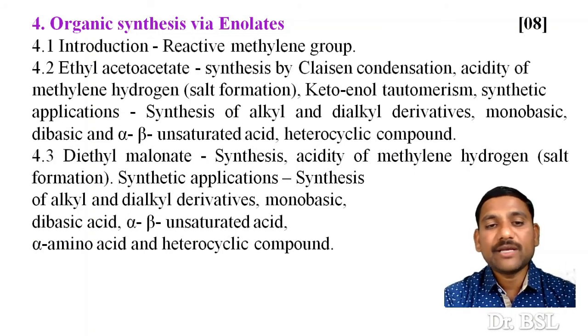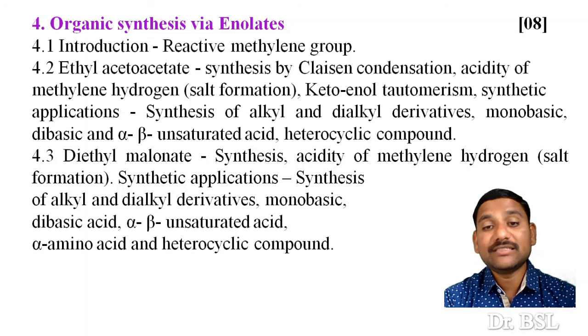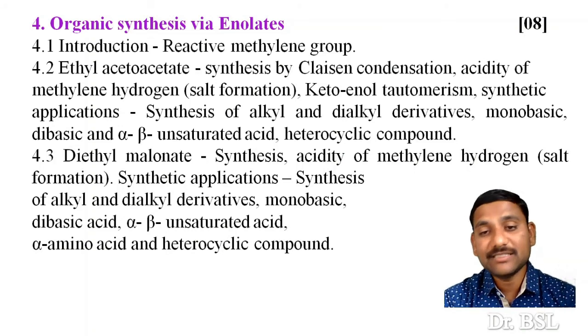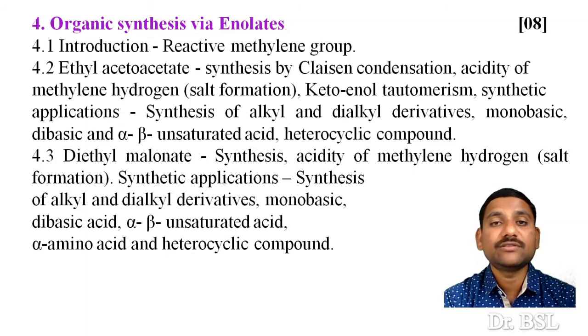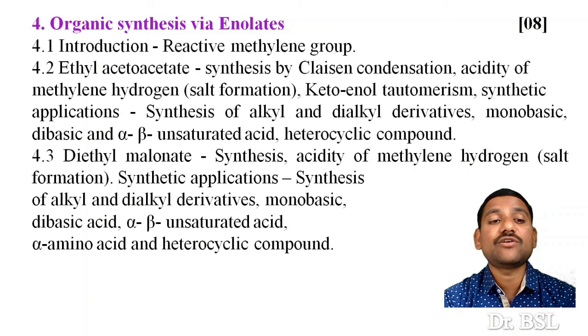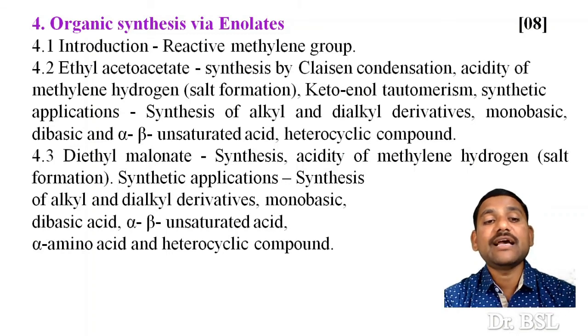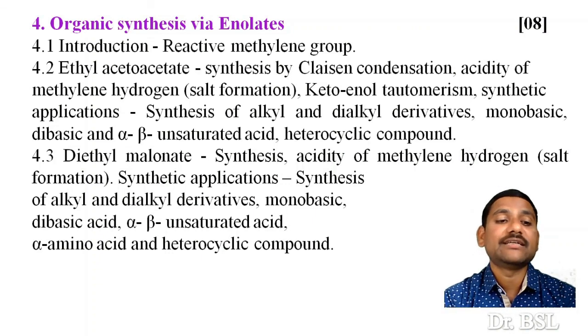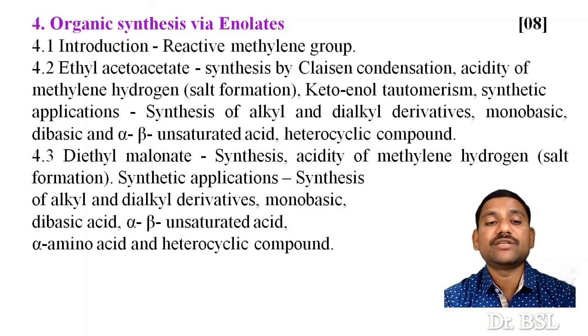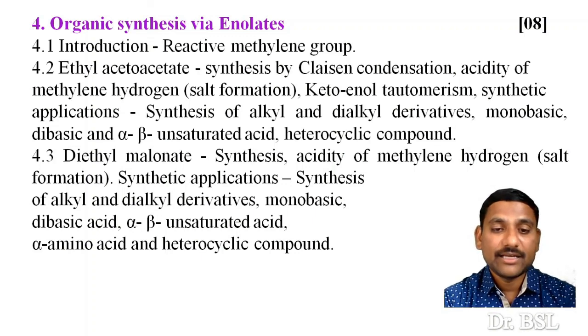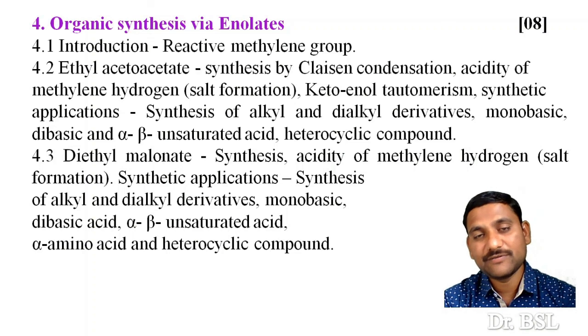And in diethyl malonate, the synthesis, acidity of methylene hydrogen, that is salt formation, synthetic applications, in synthetic applications synthesis of alkyl and dialkyl derivatives, monobasic, dibasic acid, alpha beta unsaturated acid, alpha amino acid and heterocyclic compounds.